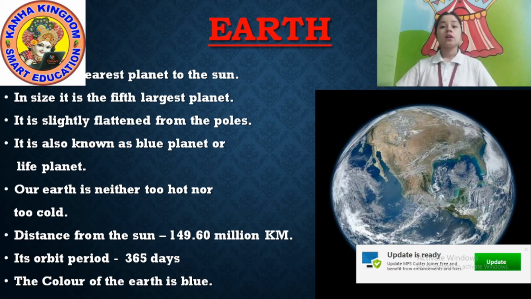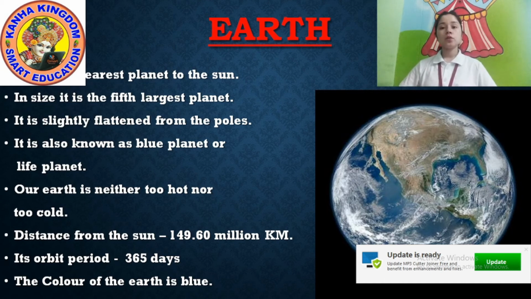The color of earth is blue, we already know. Because of that we call it the blue planet also, because 3/4, 70%, of the earth is water.